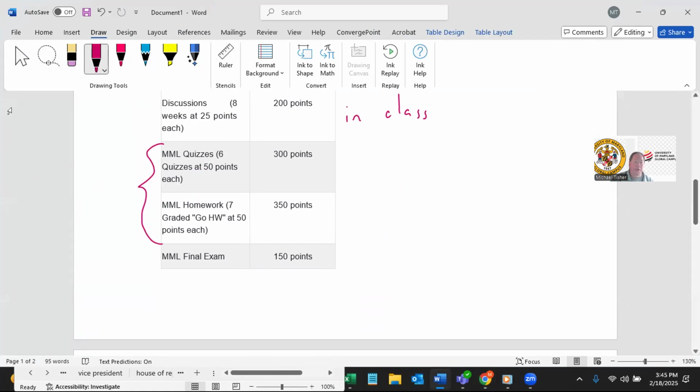For the quizzes, you have two attempts on a similar quiz, and the higher grade of the two attempts is recorded. For the MML homework, you have an unlimited amount of attempts to get a higher grade on any homework assignment, which is pretty cool. The final exam will be there in the final week of the course, and you also get two attempts on that as well. Again, the higher grade of the two attempts is recorded.